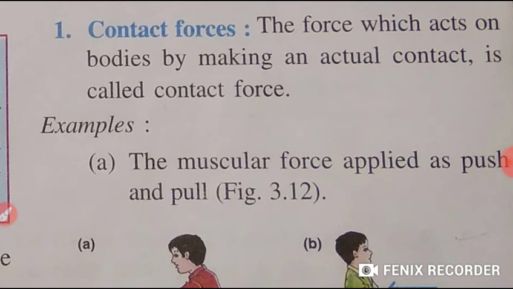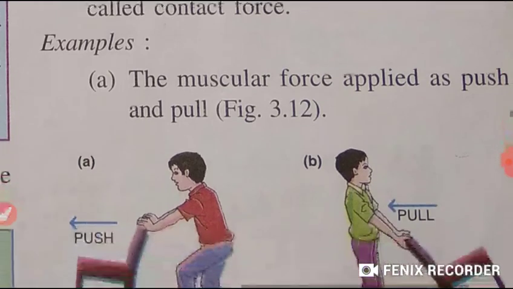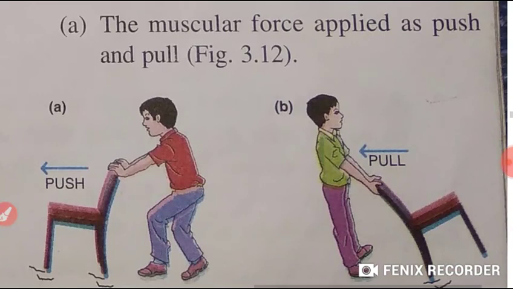Students, the force which acts on bodies by making an actual contact is called a contact force. For example, here the muscular force is applied as push or pull, right?